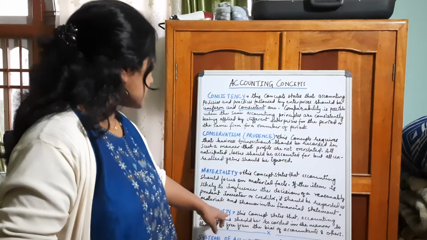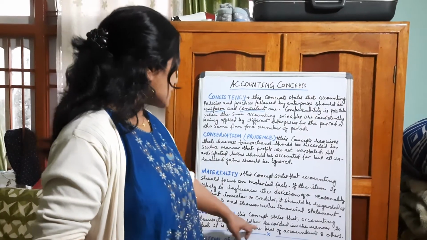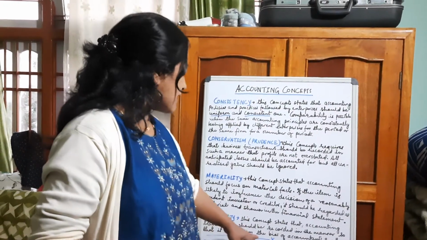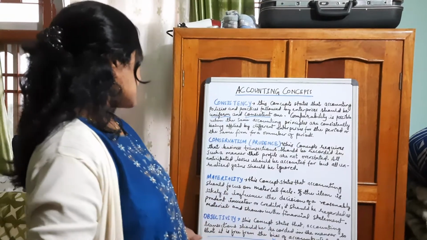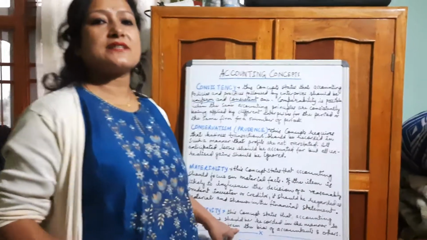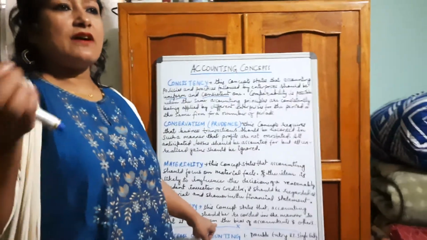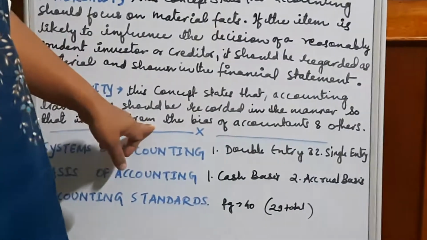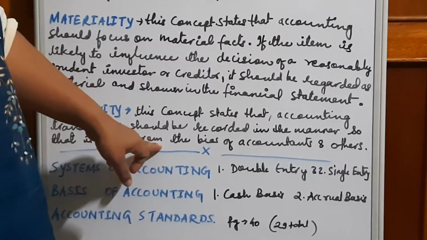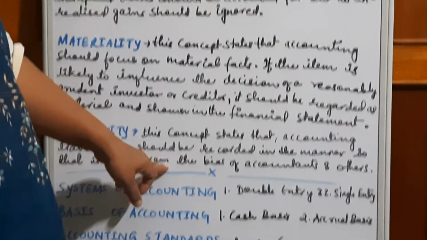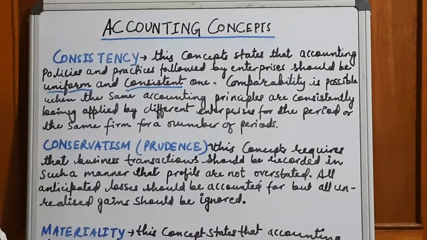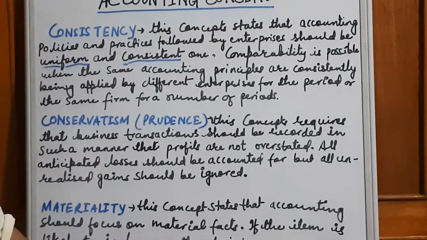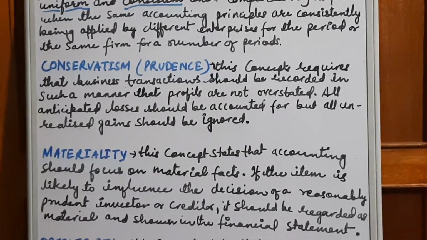Now another one is objectivity, which says that accounting transactions should be recorded in such a manner that they are free from any bias of the accountant. That means it should be objective, explainable. If another accountant is asking why this thing happened, why profit is here, why cost of goods is shown here, then whoever made that accounting should be answerable. It should be objective, should have an answer why he has done it like that, and should not manipulate any recording process. So that is objectivity.